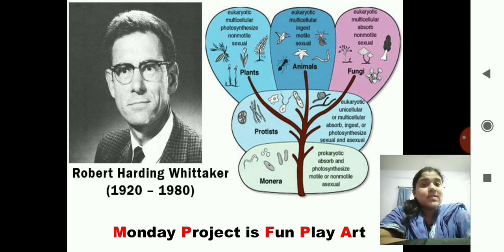So, in the previous lecture, we studied the five kingdoms of classification: Monera, Protista, Plantae, Animalia, and Fungi. So, how did you remember this? I gave you a sentence: Monday project is fun, play, art. M stands for Monera, P stands for Protista, F stands for Fungi, P stands for Plantae, and A stands for Animalia. Okay, so in today's lecture, we will see all these kingdoms in detail.